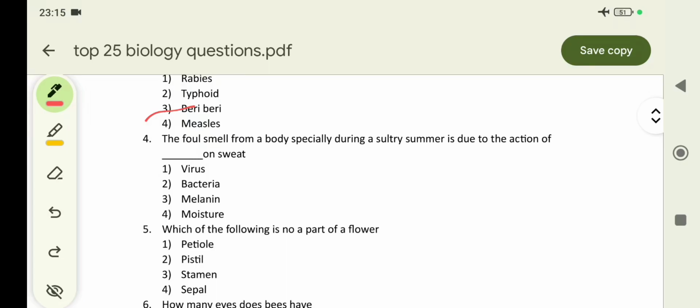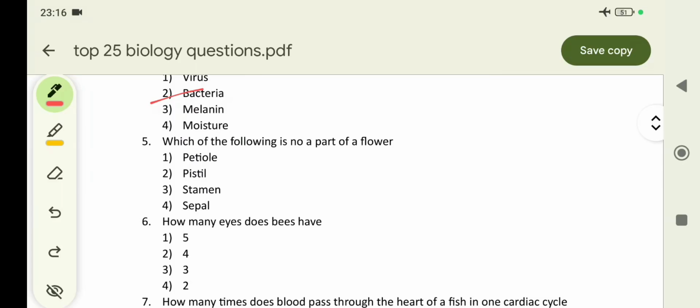The foul smell from a body, especially during the sultry summer, is due to the action of dash on sweat. Sweat smell comes from what action? The second option, bacteria. The sweat pores are very small, but in summer heavy sweat comes, so bacterial action acts on the sweat and a foul smell arises.